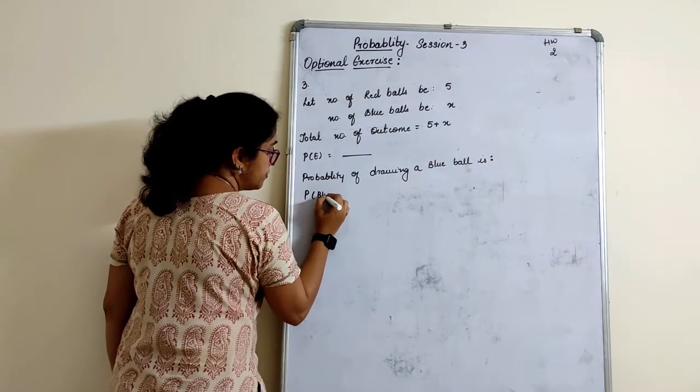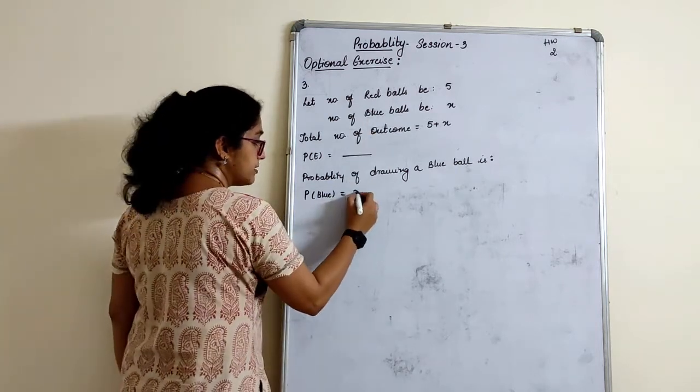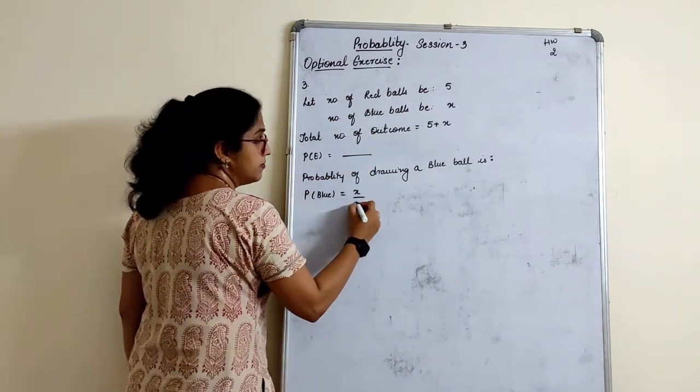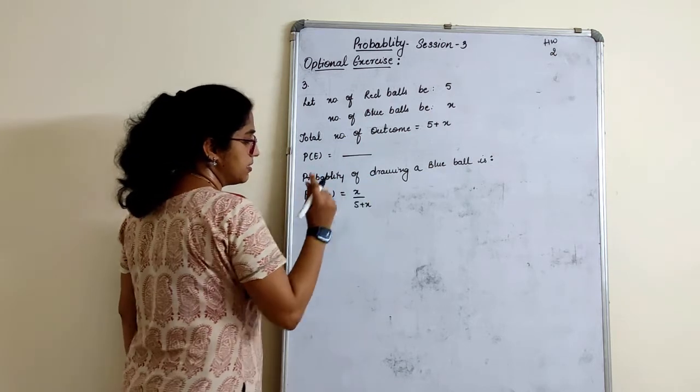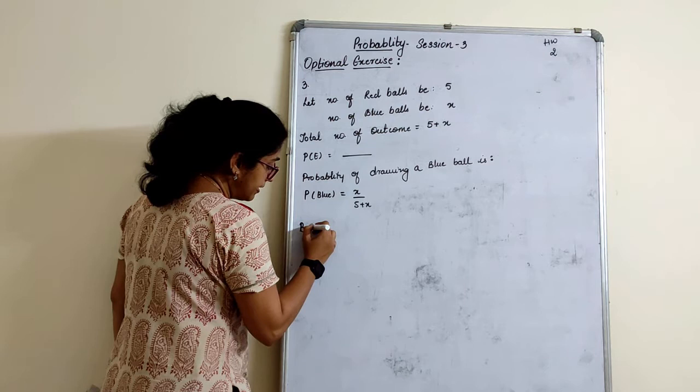Probability of blue I will write. How many blue balls are there, children? X. Total outcome is 5 plus X. Right?